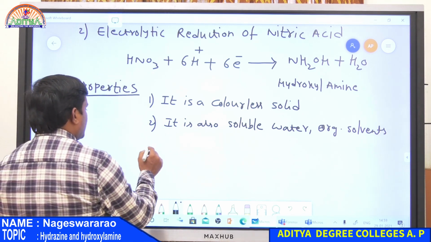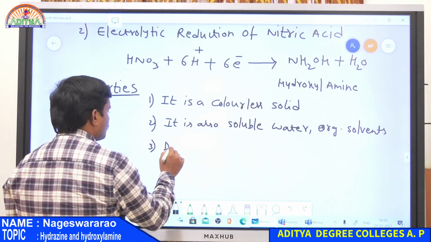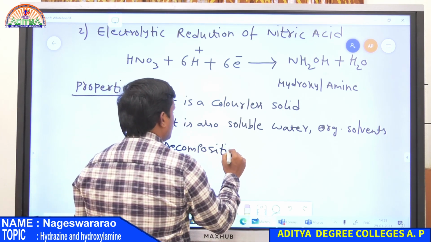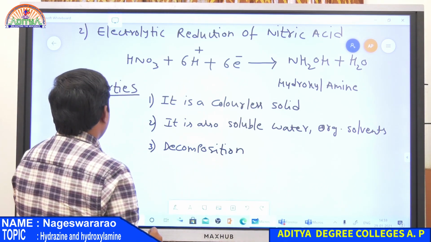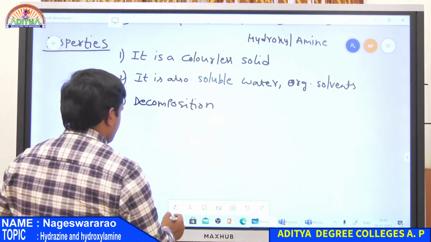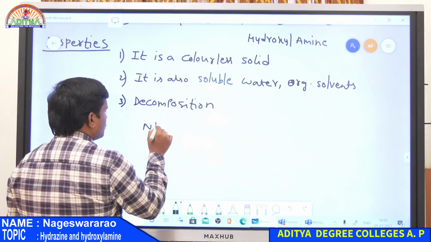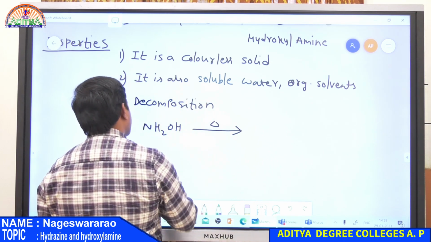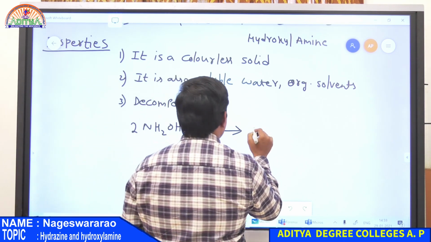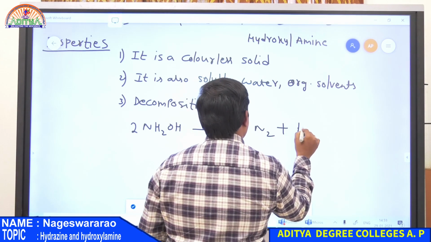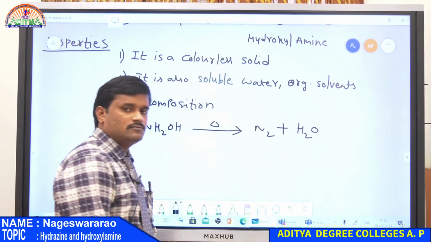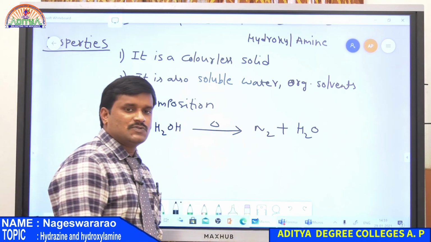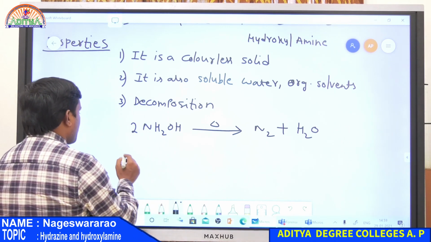And third one is decomposition. So the decomposition of NH2OH gives, so here 2 moles of NH2OH is converted into N2 plus H2O. So simply it is decomposed into nitrogen gas as well as water. So this is the third property.